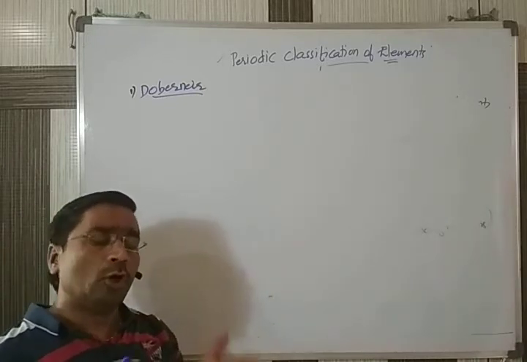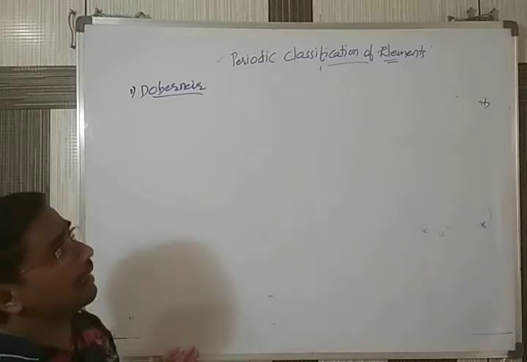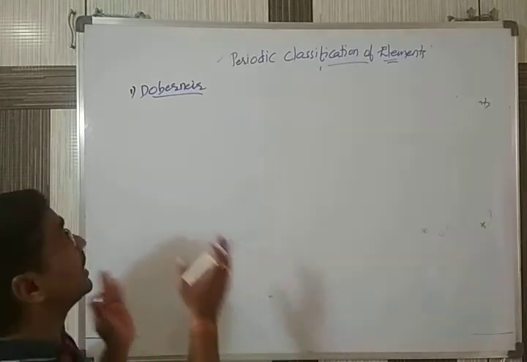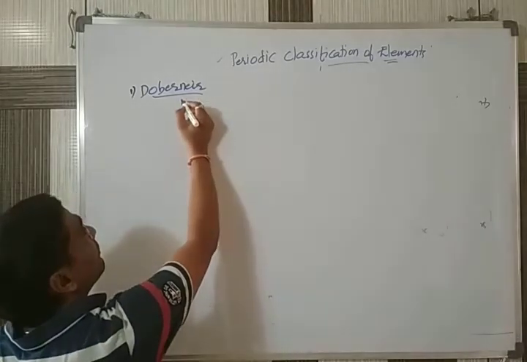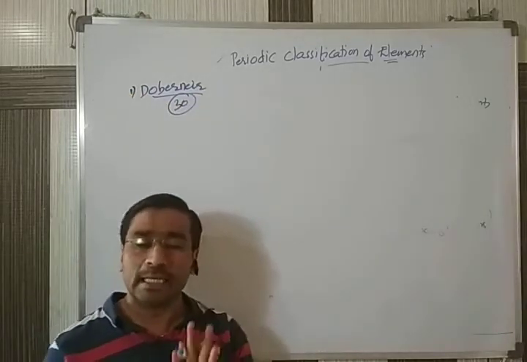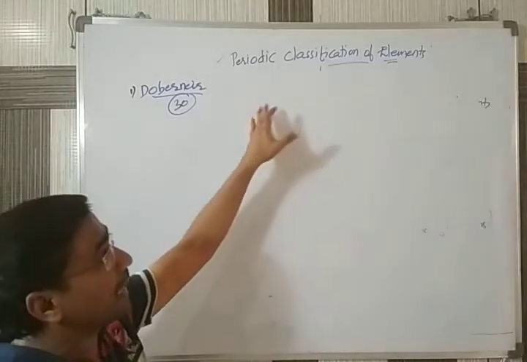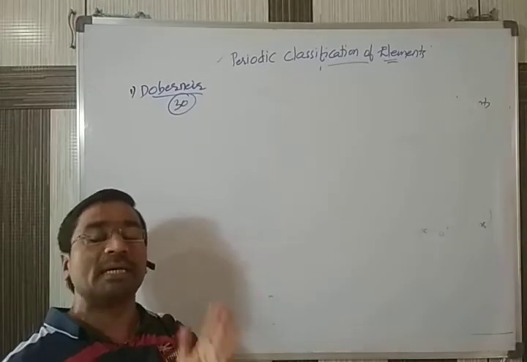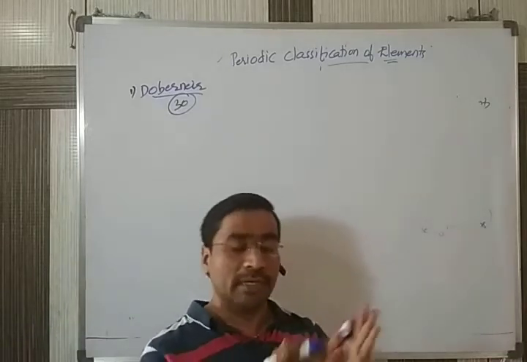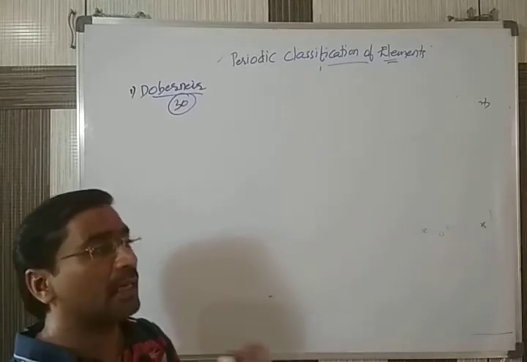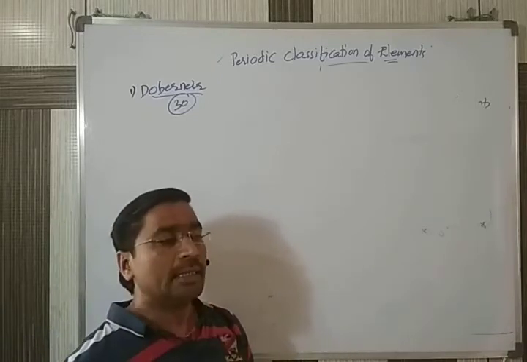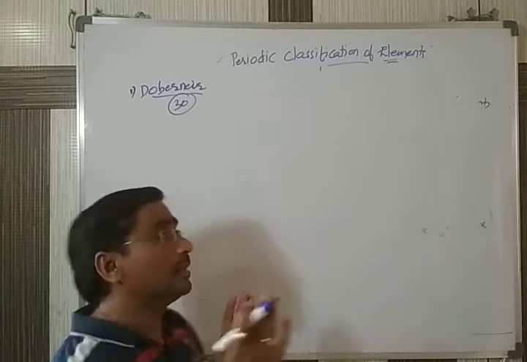By the time Dauvergne tried to arrange the elements, approximately 30 elements had been discovered. What he did was arrange every element discovered at that time in groups of three elements.